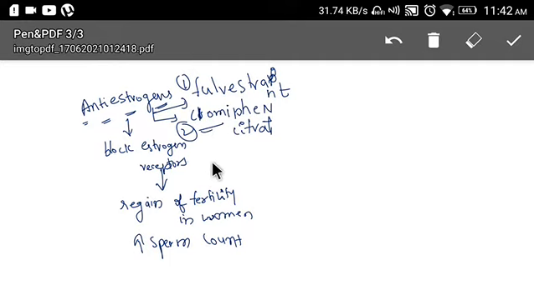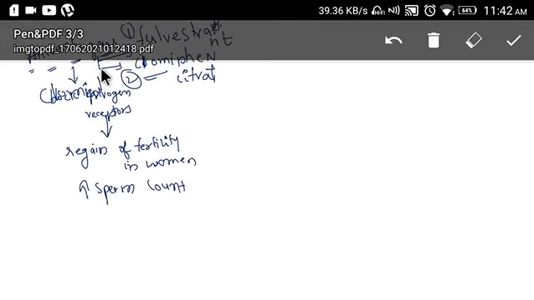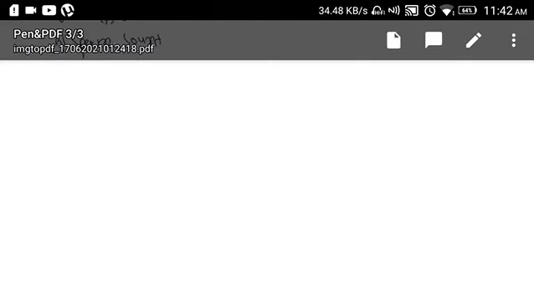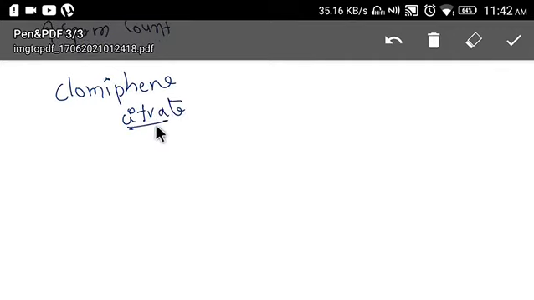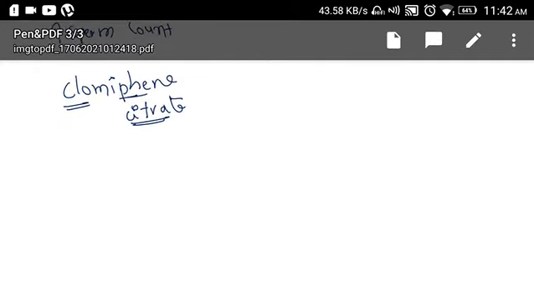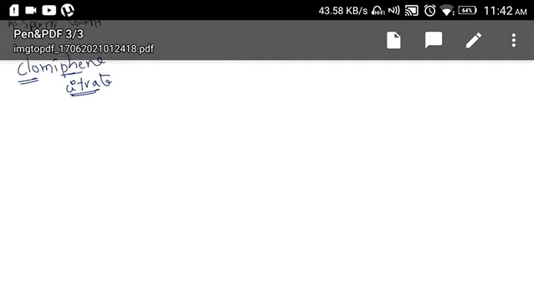Now let's understand the mechanism of action of these drugs. First we will see clomiphene citrate. Let's understand how clomiphene citrate will result in gain of fertility.